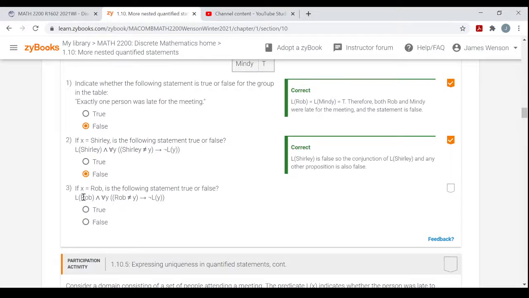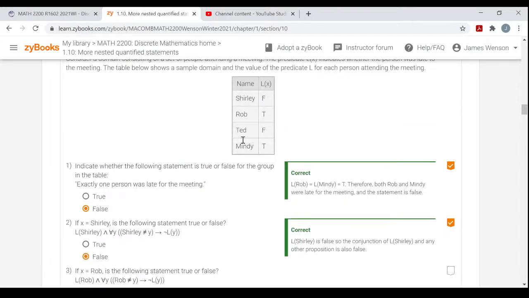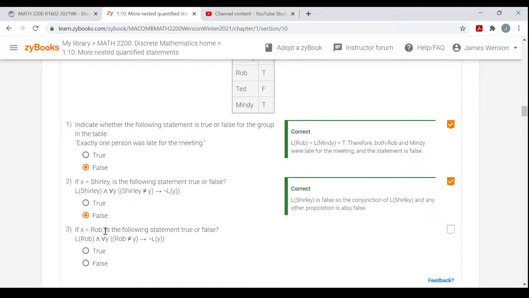And then this one here, L of Rob is true, and for all the people, if they aren't Rob, then they were on time, then they were not late. Well, that's false, because what about Mindy? Mindy is not Rob, true hypothesis, and Mindy was late. So false conclusion. Not true, but false.